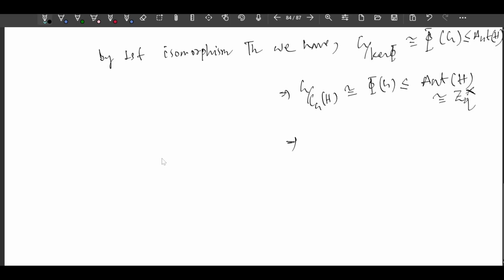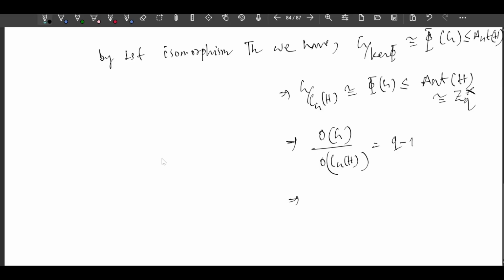Now I think you can clearly see the contradiction, right? The order of G by order of C_G(H) equals what? Equals Q minus 1, right? This group has order Q minus 1.